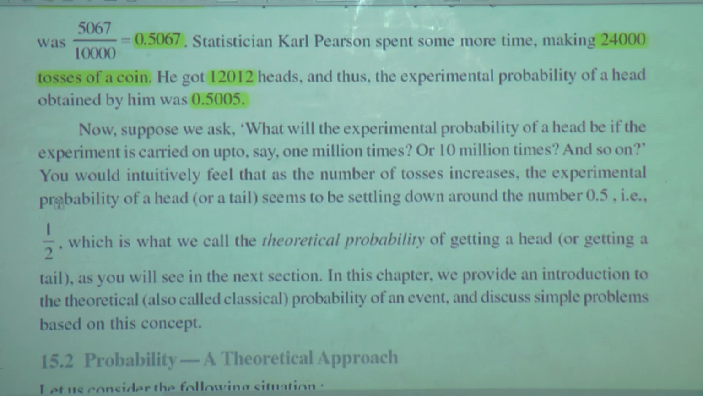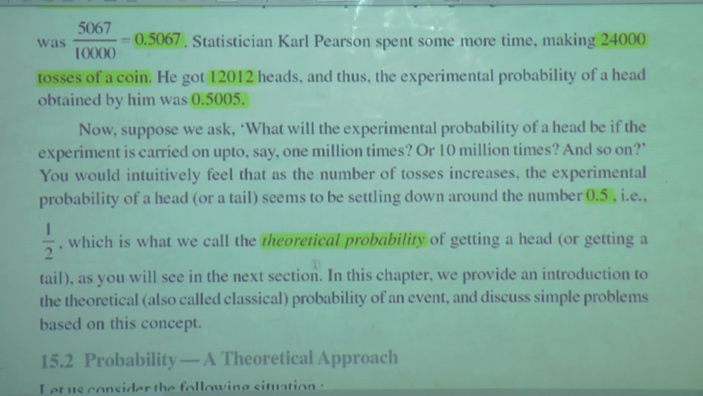You will intuitively feel, it is your intuition, that as the number of tosses increases, the experimental probability of a head or a tail seems to be settling down around the number 0.5, that is half, which is what we call the theoretical probability of getting a head or getting a tail.